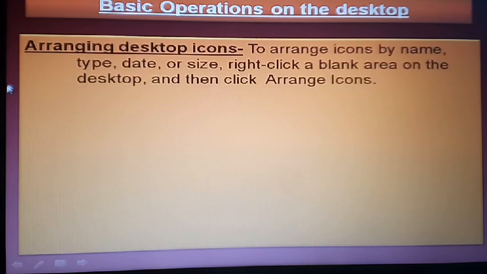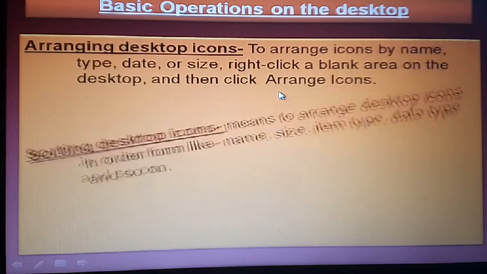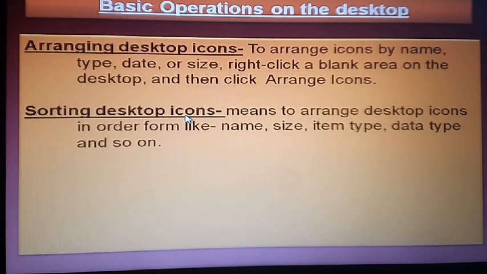After that, arranging desktop icons. When you have a lot of icons, how to arrange them? Arrange icons by name, type, date, size. Right click on the blank area on the desktop and then click arrange icon. You can select, right? Sorting desktop icons. Sorting means arranging like name wise, size wise, date wise and data types.